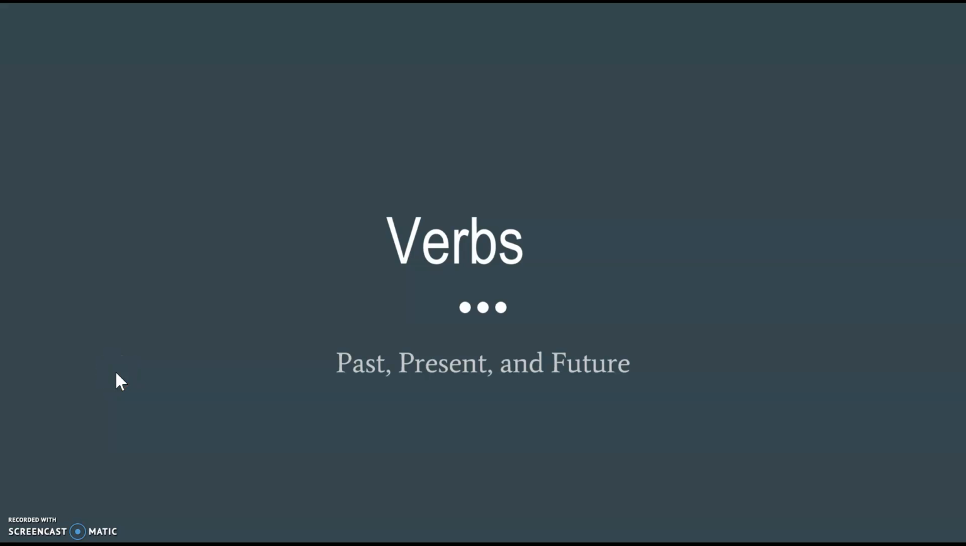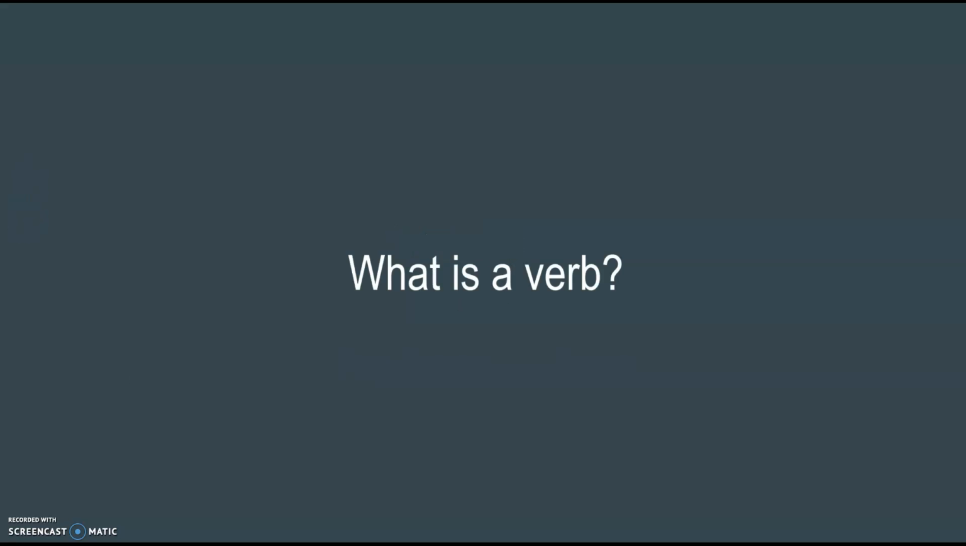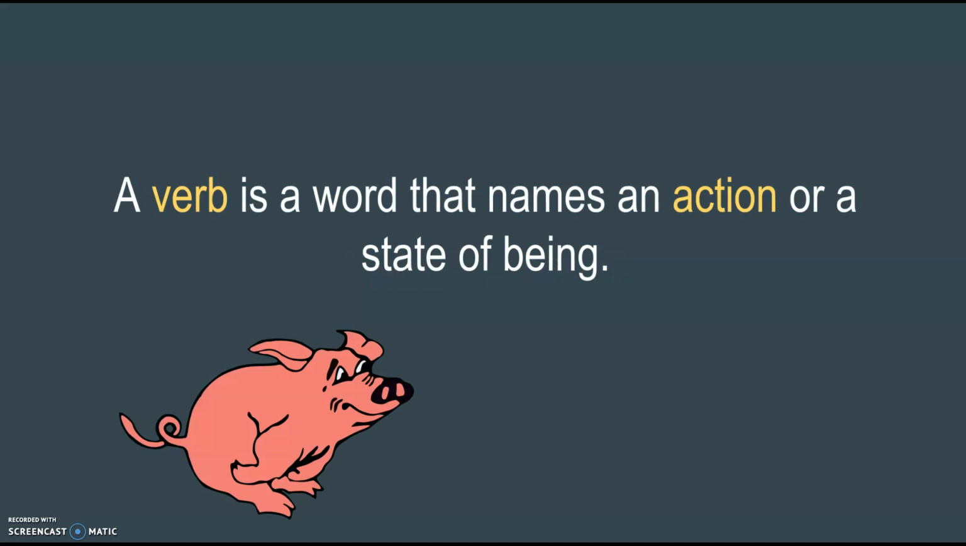This week we are going to continue our study of verbs. We're going to talk about three special kinds of verbs. We're going to talk about verb tenses. Verb tenses are past tense, present tense, and future tense. But first, let's think about what is a verb. A verb is a word that names an action or a state of being.